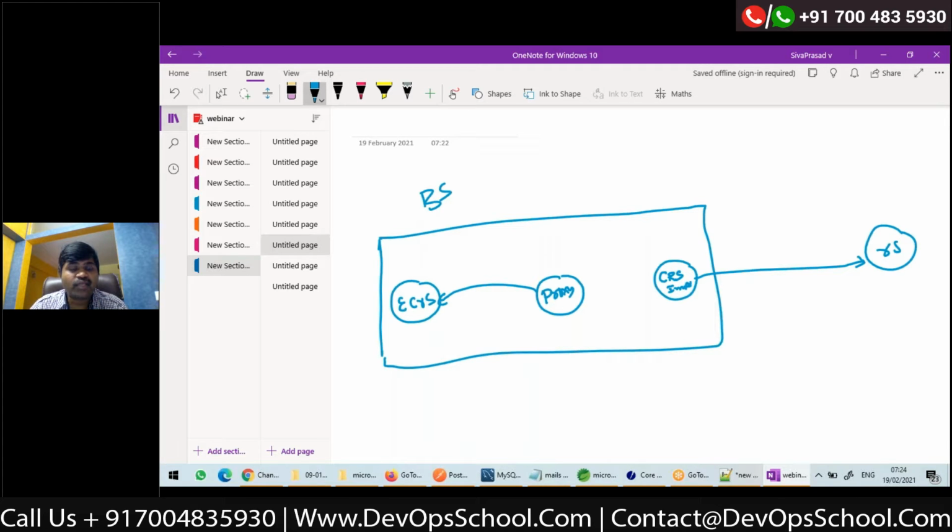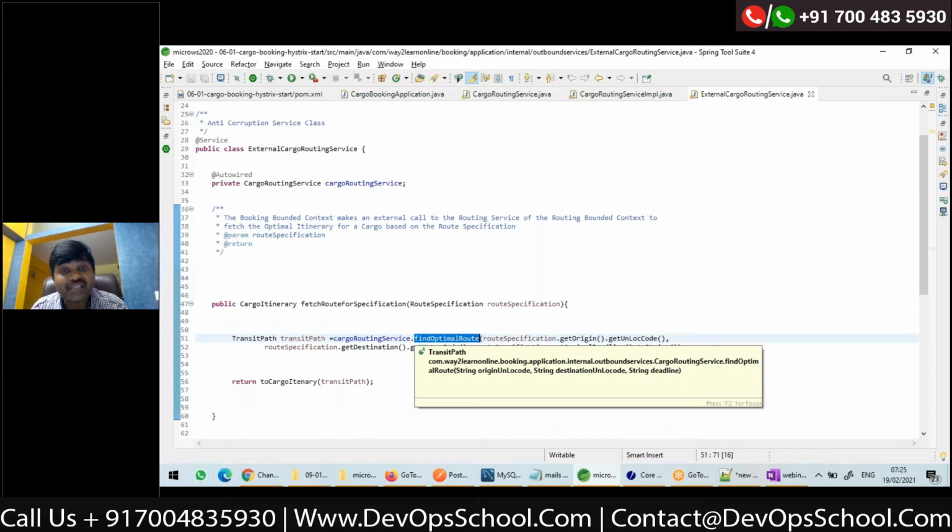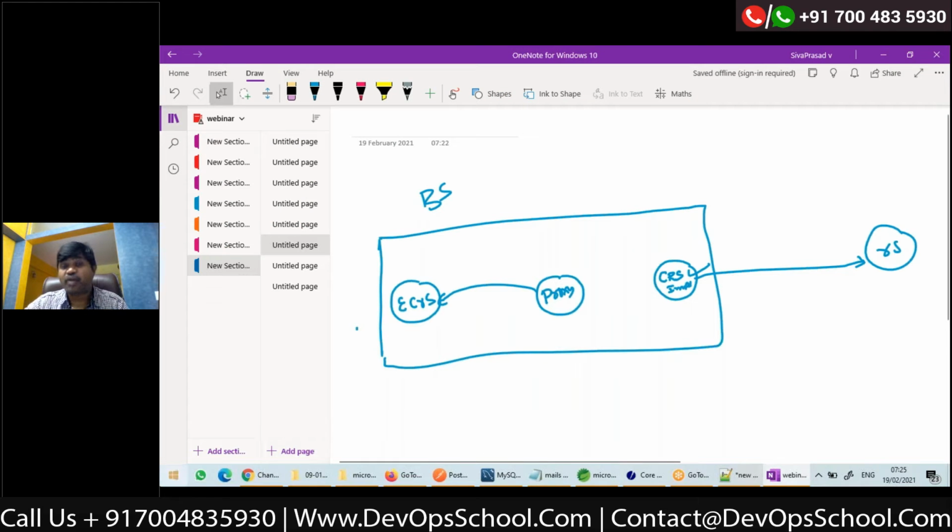So actually in my external cargo routing service, the original implementation is not injected, a proxy is injected. So whenever I'm calling a method here, actually I'm calling it on the proxy, right? Now what is the logic inside this automatically generated proxy? Whenever we call a method on the proxy, it will create an object called HystrixCommand.